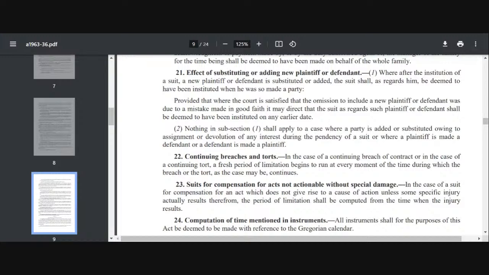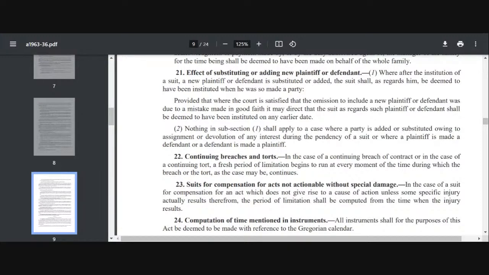For example, in a case, what happens under Order 1 Rule 10 is that these orders can be passed with respect to a plaintiff, like if the plaintiff has not been added, or in some way there is misjoinder or a wrong plaintiff has been added. So such orders can be passed in cases of misjoinder or non-joinder of any plaintiff or defendant. The problem arises if the original suit is already filed, we filed the original suit long ago, and it may happen that addition or substitution is taking place after the time period has elapsed.